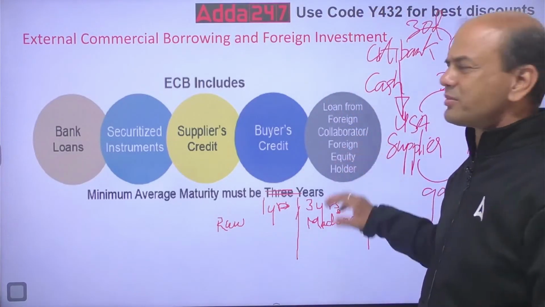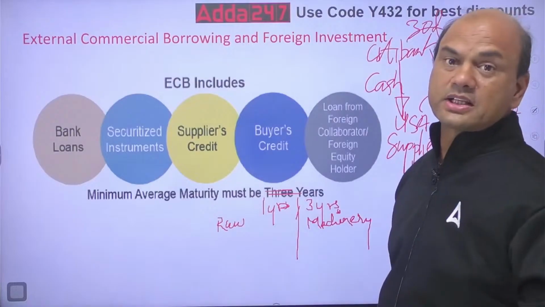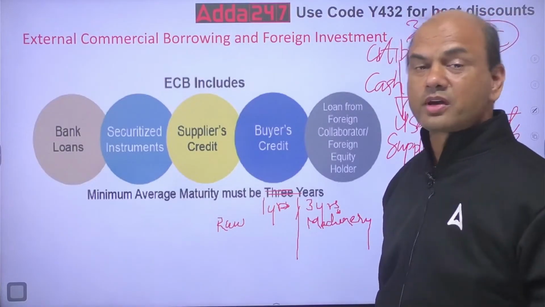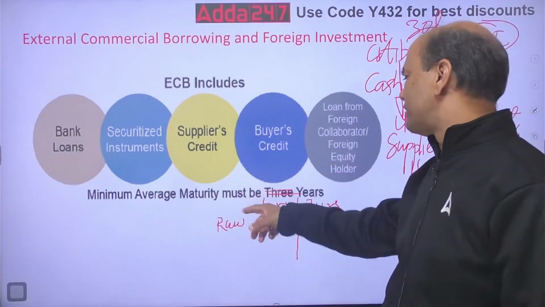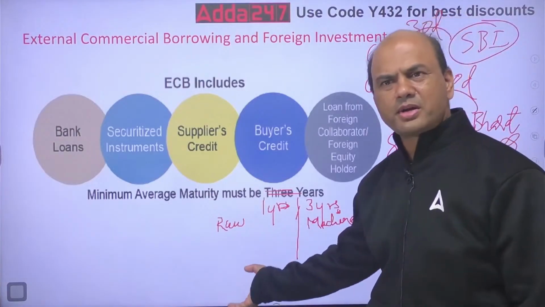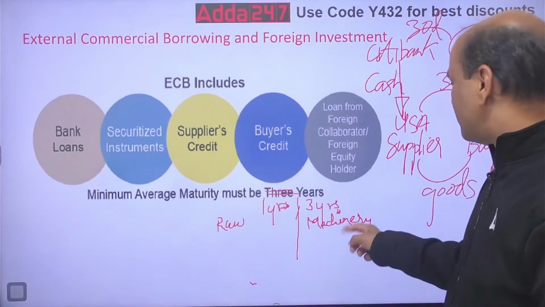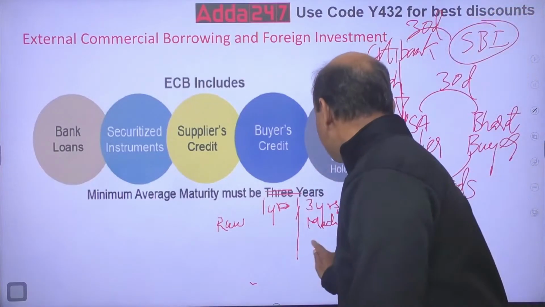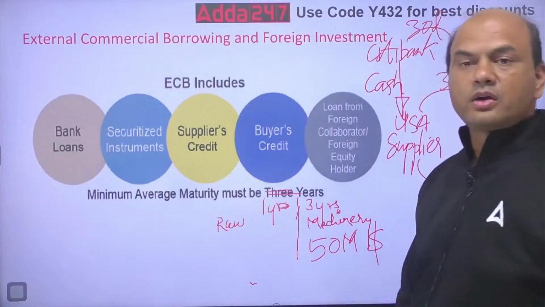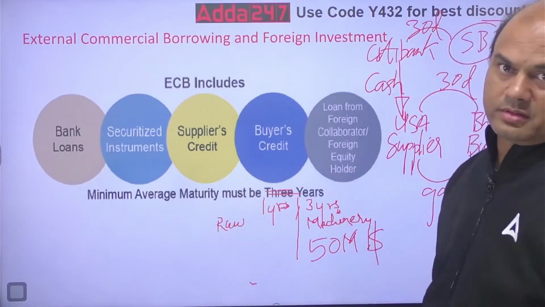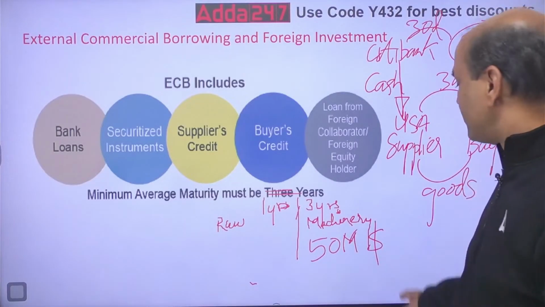So loan from foreign collaboration, foreign equity holder. Now this is another type of loan. Means this can be in the form of FCCBs, foreign currency convertible bonds, or FCEBs, foreign currency exchangeable bonds. So they can give you the loans in various forms. See, I have given the maturity: 1 year is for raw material, current account, and 3 years is for capital account. Okay, and this amount, have I written it anywhere? No, 50 million, that is in dollars. This is per transaction per year, 50 million. Okay, so 50 million per year it is.